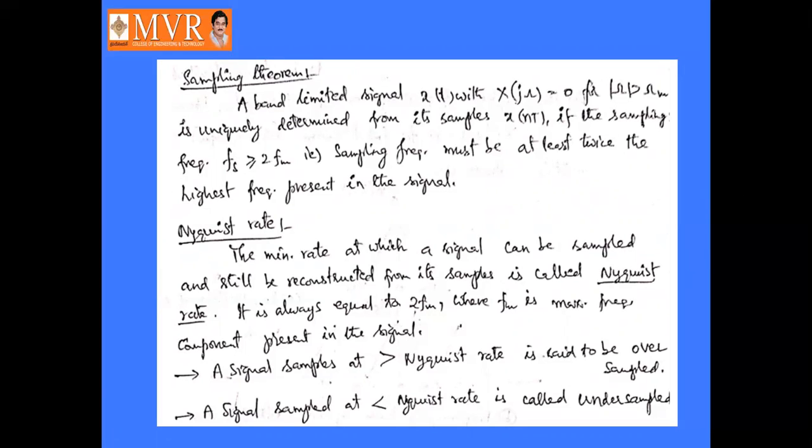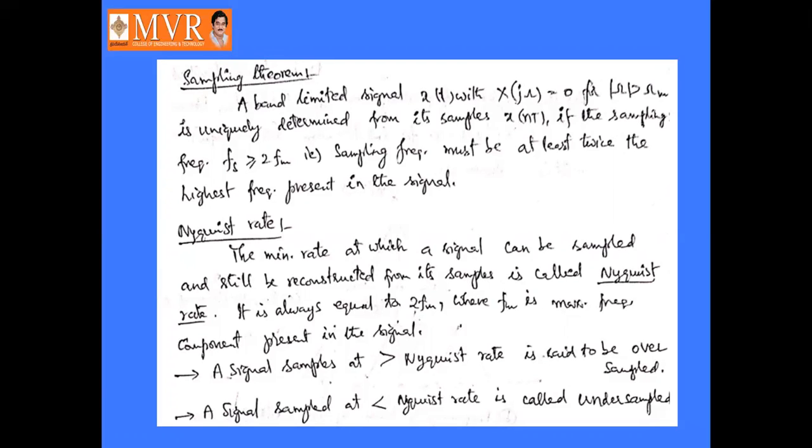So finally, the sampling theorem is defined as: a band limited signal x of t with capital X of j omega equal to 0 for mod omega greater than omega m is uniquely determined from its samples x of nT if the sampling frequency fs is greater than or equal to 2 fm.